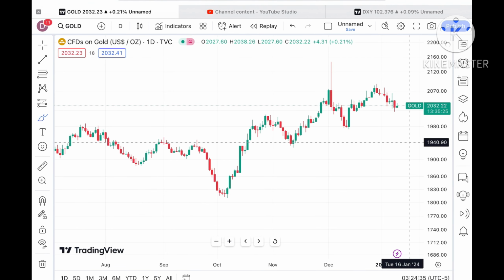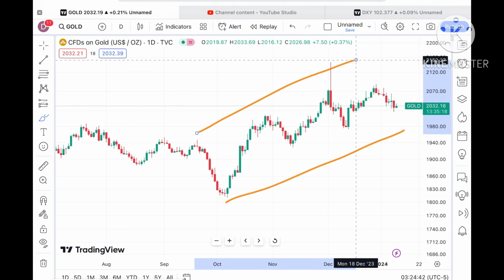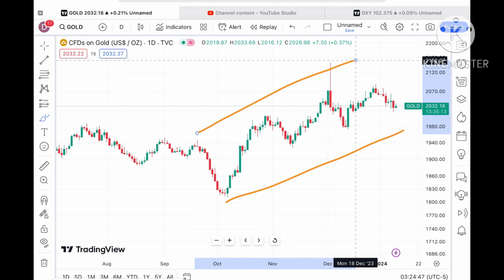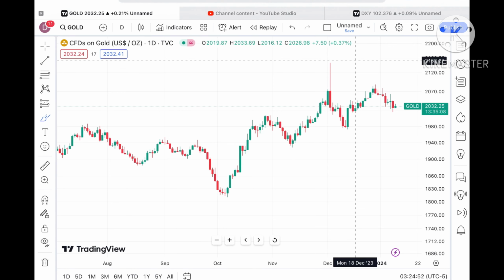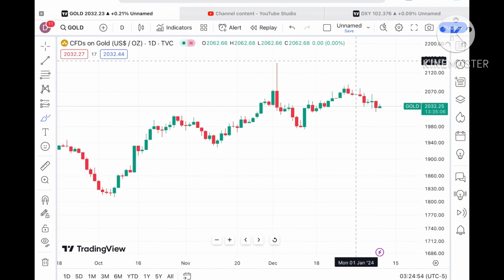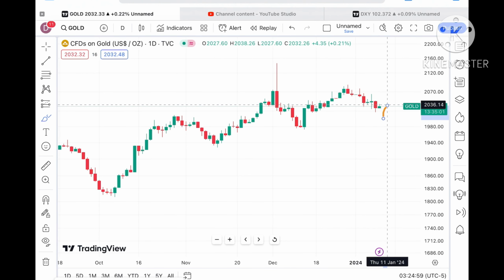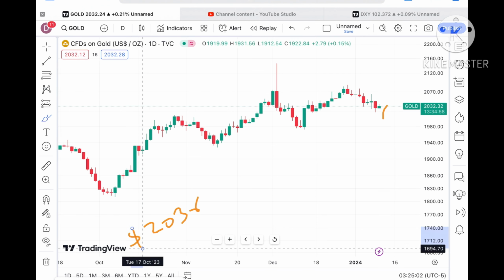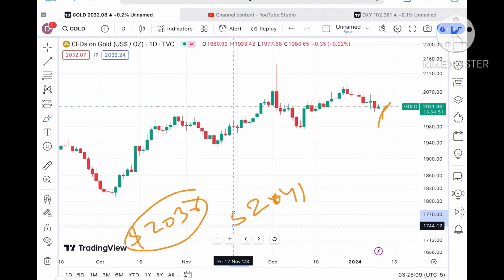For a longer period of time, you have to understand that the overall trend is upside. But for a shorter view, there is clarity that chances are high we can see a further fall if the price starts moving below a level of $2010. Suppose the price sustains, because we can see a little green candle forming, then chances are high it will move towards a level of $2036, and if it goes above that level, it will cross a level of around 2041.